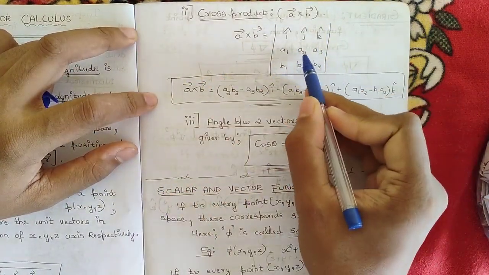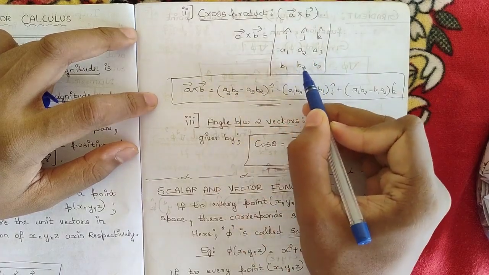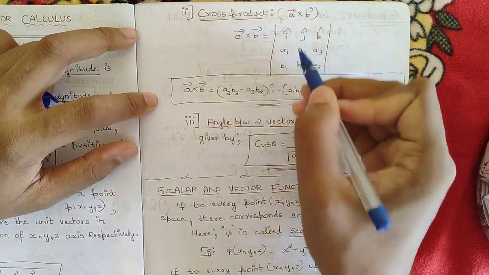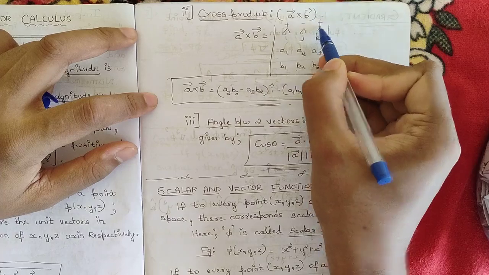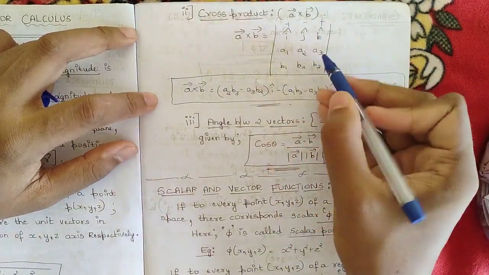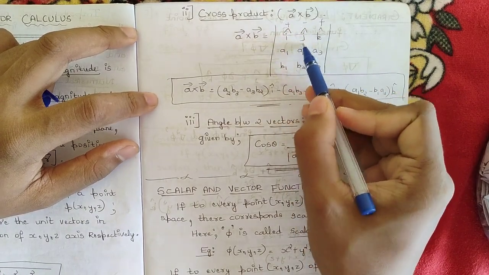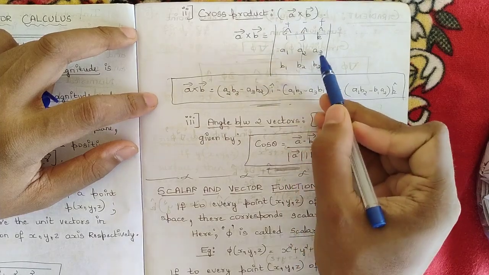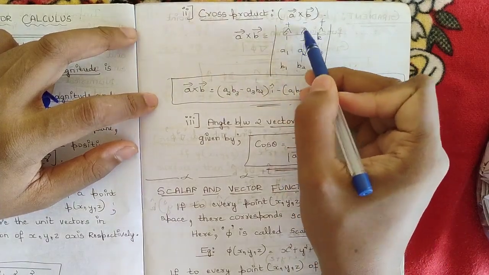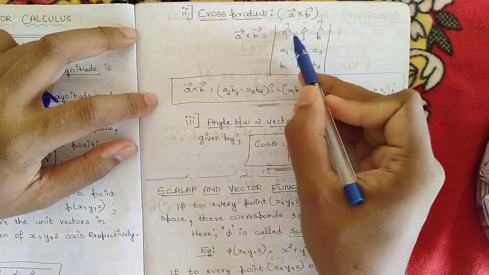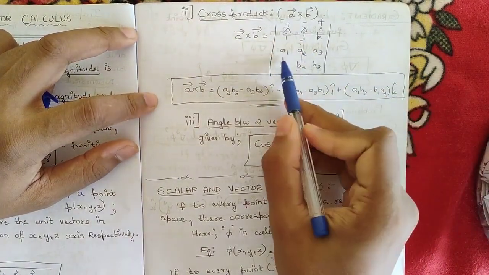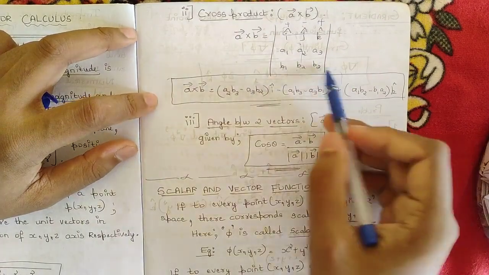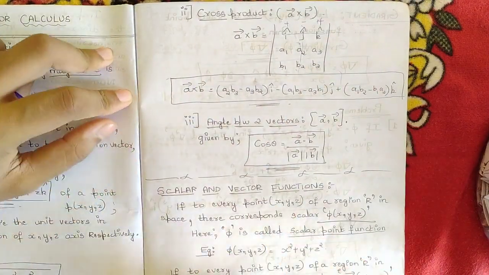Determinant is simple. Consider this part first: multiply A2 into B3 minus B2 into A3, into I cap. The signs go plus, minus, plus. Next we put minus, and neglecting those two, you consider this and this: A1 into B3 minus A3 into B1, into J cap. Now next is plus again. Not considering these two, now these two: A1 into B2 minus B1 into A2, K cap. In this way you should be finding the cross product of A cross B.